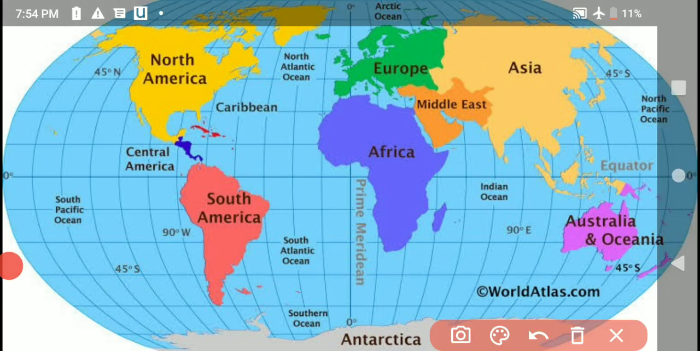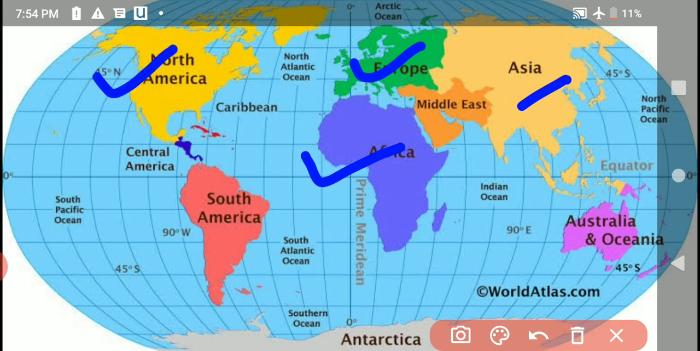See here on the equator, Africa continent. Here Europe, Asia. Then here North America, South America, and here Antarctica. 1, 2, 3, 4, 5, 6, and here Australia continent. How many continents are there? 7 continents. Which one is the largest continent?